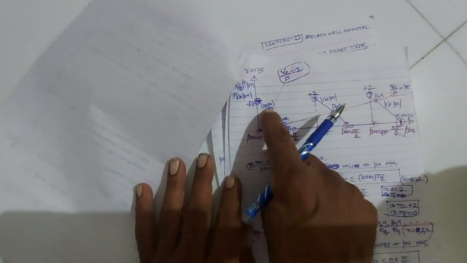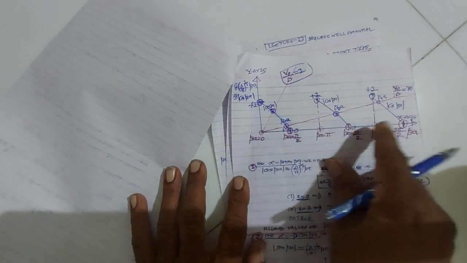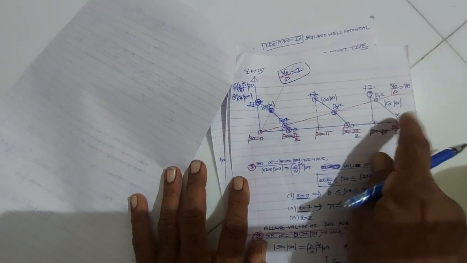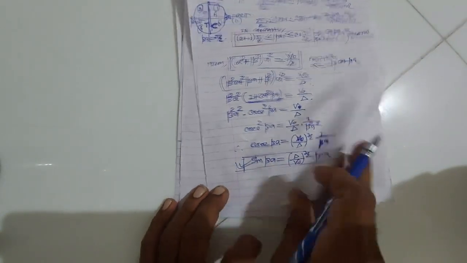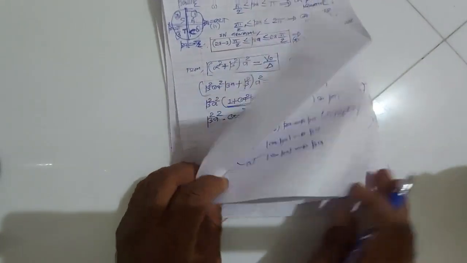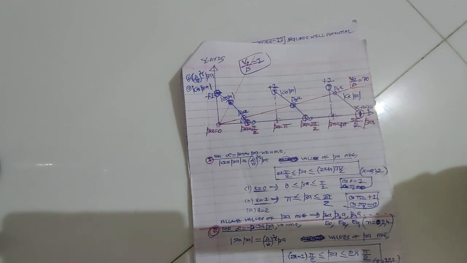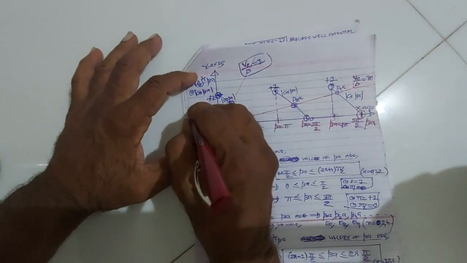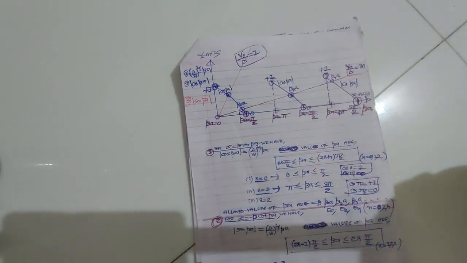Okay, we have plotted the graph of cos beta. Cos 0 is 1, cos pi by 2 is 0, cos pi is 1, cos 3 pi by 2 is 0, cos 2 pi is 1, cos 5 pi by 2 is 0. Okay. Now, last, let us plot the graph of sin beta for different values of beta. So now I will plot the graph of sin beta a, third graph, for different values of beta.